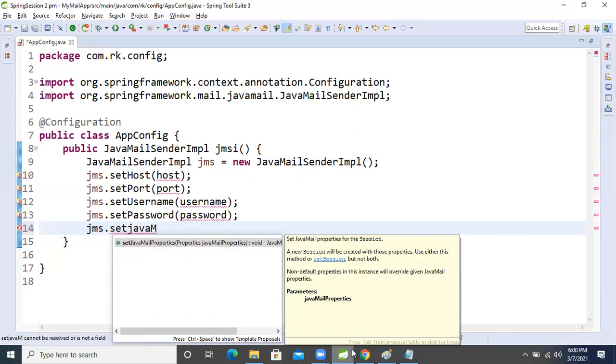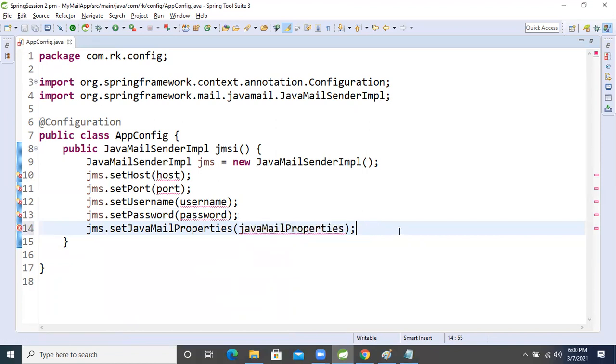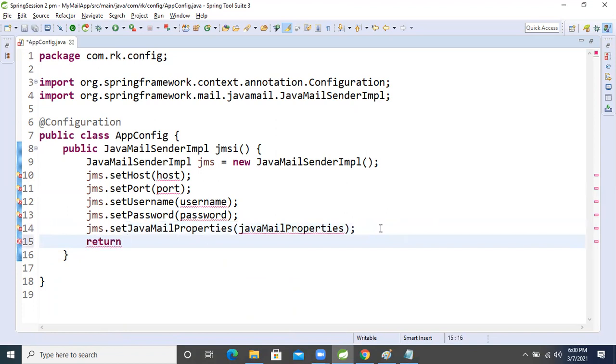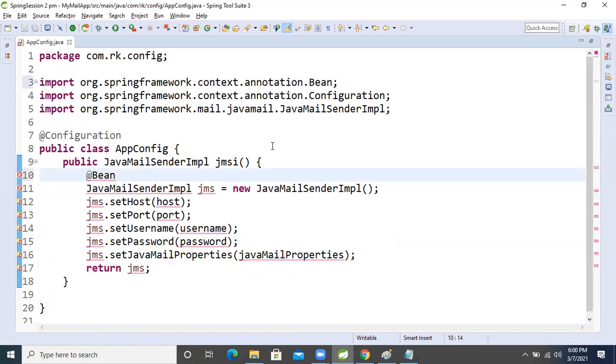Okay, this one. Now everything is completed, so we just return it, return the JMS. I'm returning this one only. If we want to make this class a bean, we apply the @Bean annotation on top of this method.